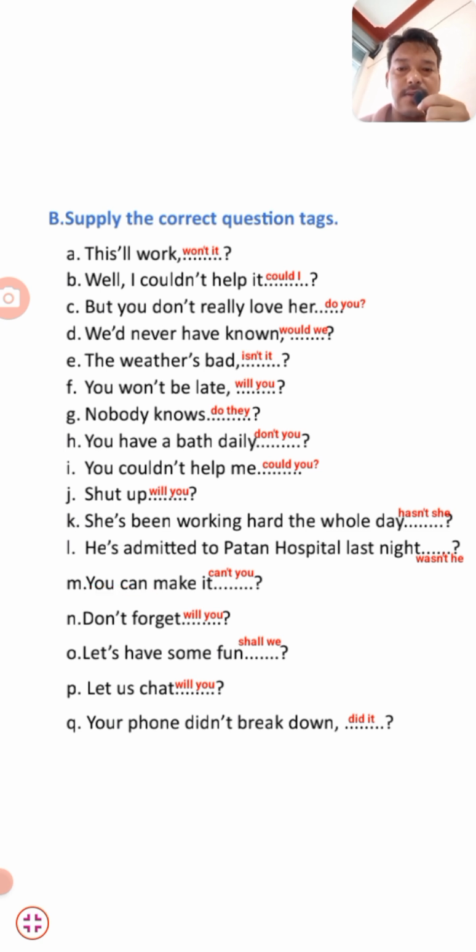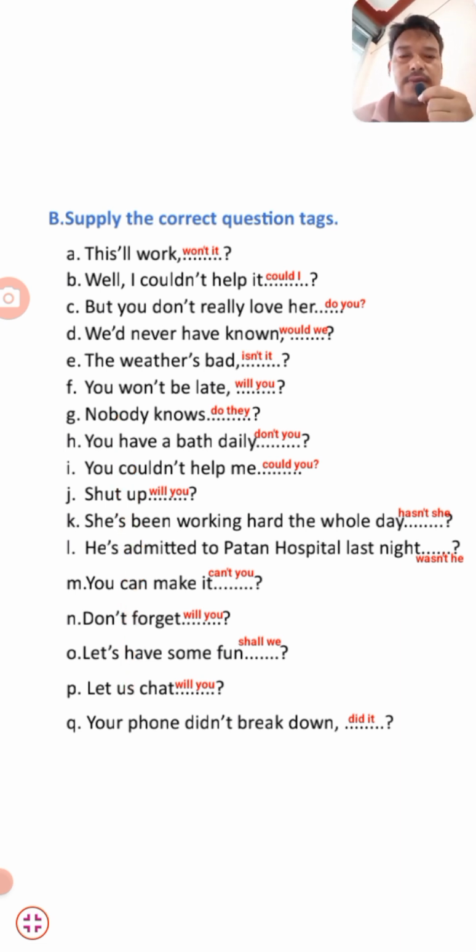And it's M number. You can make it, can't you? Don't forget, will you? Let's have some fun, shall we? Let's chat, will you? Your phone didn't break down, did it? So it's B number exercise, students. I have solved here, and now move to the next exercise again.